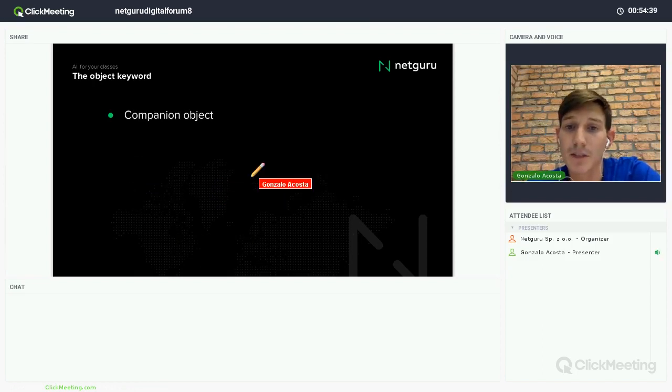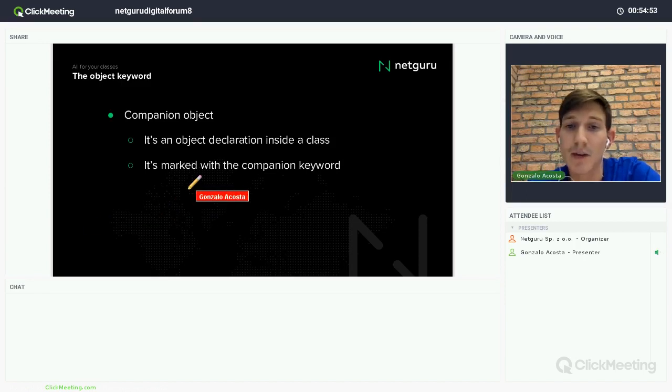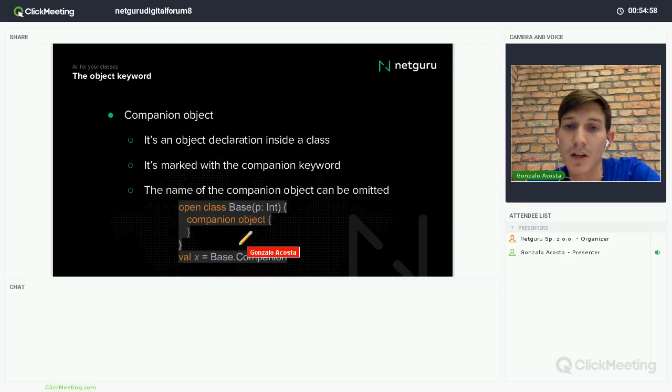In the case of companion objects, it's an object declaration inside a class. I mean, I have the class and I have an instance of an object inside this class. It's marked with the companion keyword. We'll see an example. Here I have a class Base, and then I define a companion object here, as you can see, and that will create another object inside of this class, an implementation of an object.